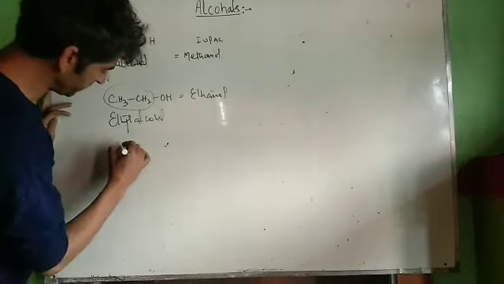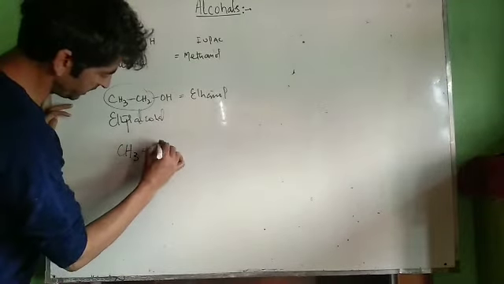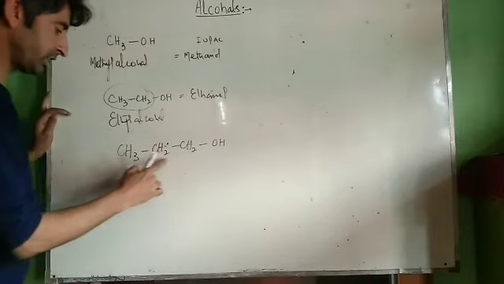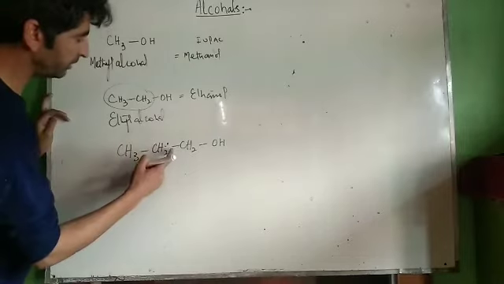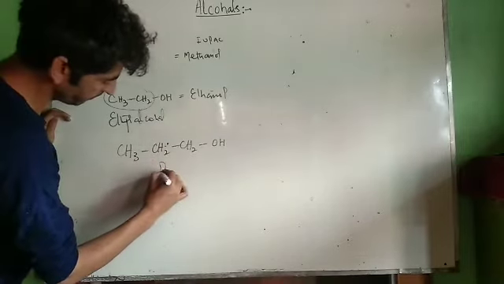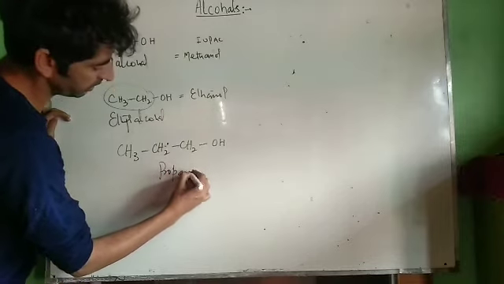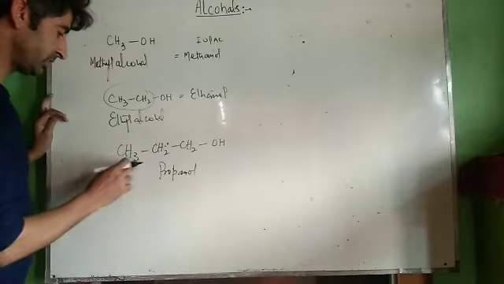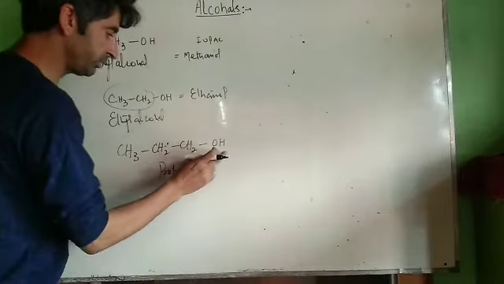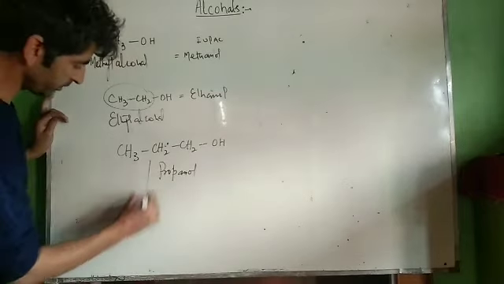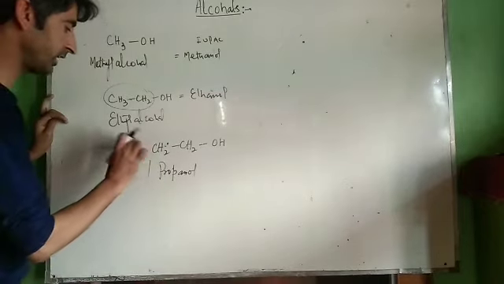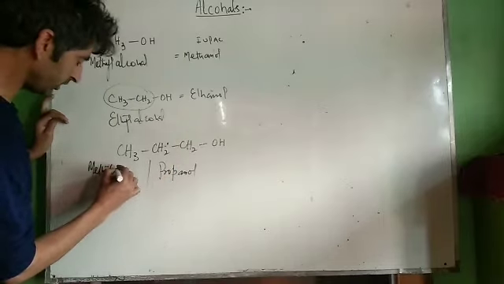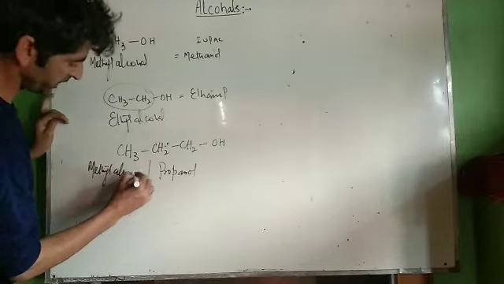Now one more example, let us take CH3, CH2, CH2OH. Now see, it contains 3 carbon atoms. We will name it as prop and ol. It is propanol. Prop is the word root for 3 carbon atoms, and there is no double bond, only single bonds. Ol is the functional group OH. Now in the common system of nomenclature, it will be named with the alkyl group first. The alkyl group here is propyl. Propyl alcohol.